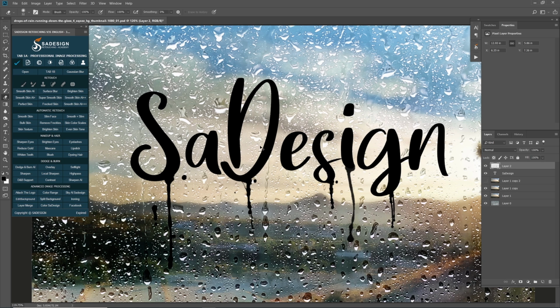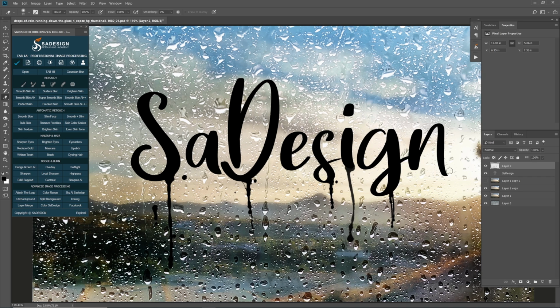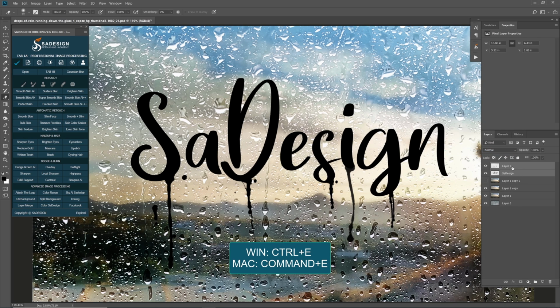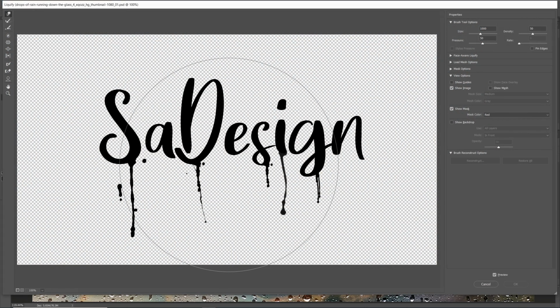When you are done with adding water brush effect to the text, in text layer, right-click to it and select rasterize layer. Now merge two top layers with Ctrl or Command E. Open Liquify with shortcut Ctrl Shift X for Windows or Command Shift X for Mac.